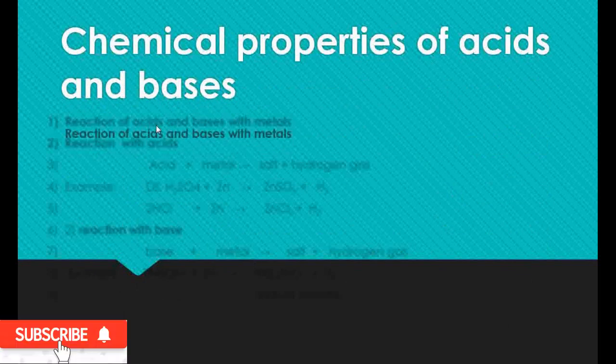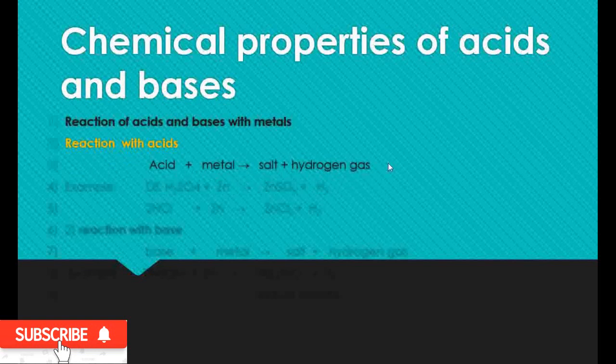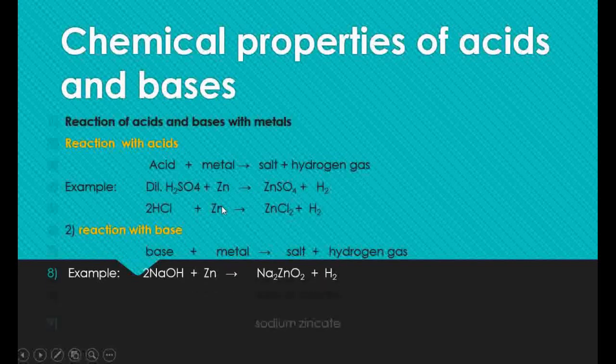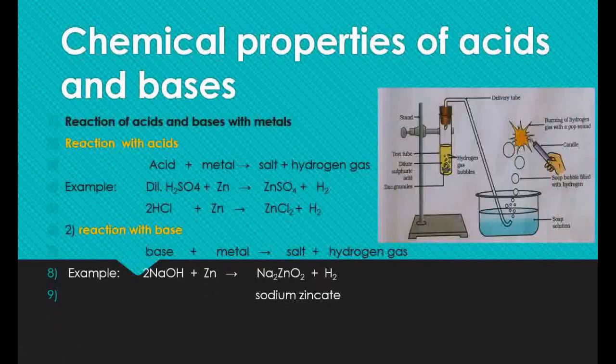First one, reaction of acids and bases with metals. So let's learn the reaction with acids. When acids react with metals, they form a salt with the evolution of hydrogen gas. For example, dilute sulfuric acid when it reacts with zinc metal forms the salt zinc sulfate and hydrogen gas. One more example, when hydrochloric acid reacts with zinc metal, it forms the salt zinc chloride and hydrogen gas. Then how do we test this evolution of hydrogen gas?